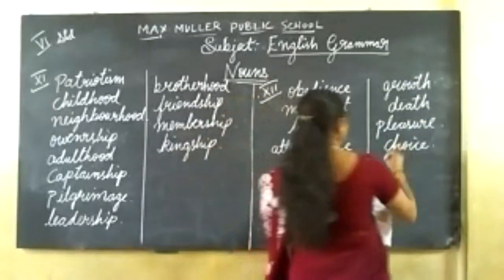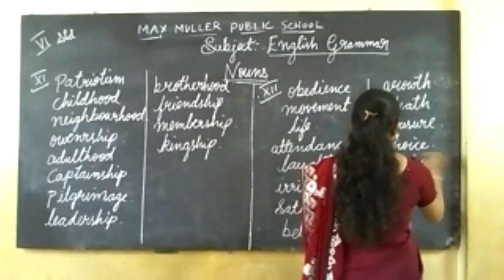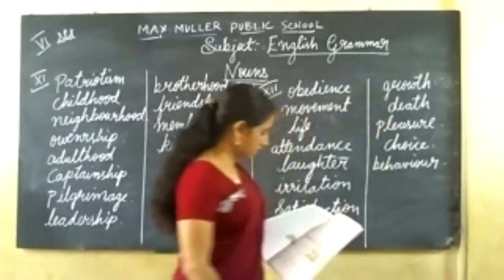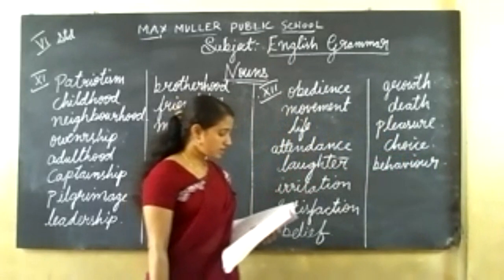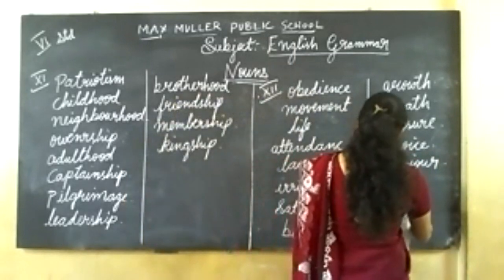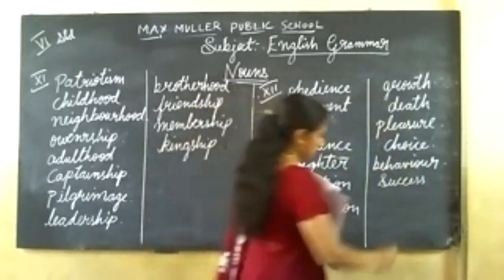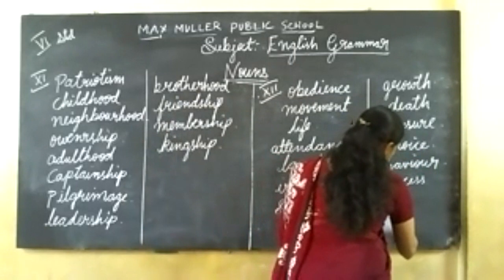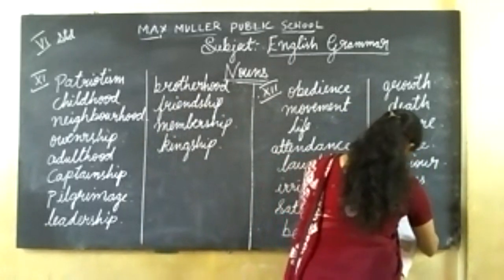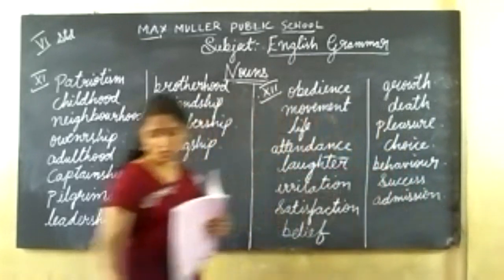Behave, behavior. Succeed, success. Admit, admission.